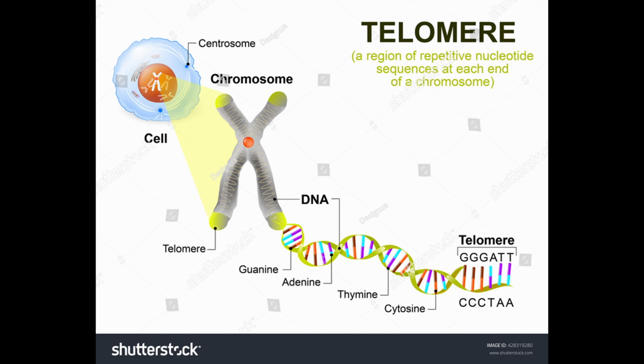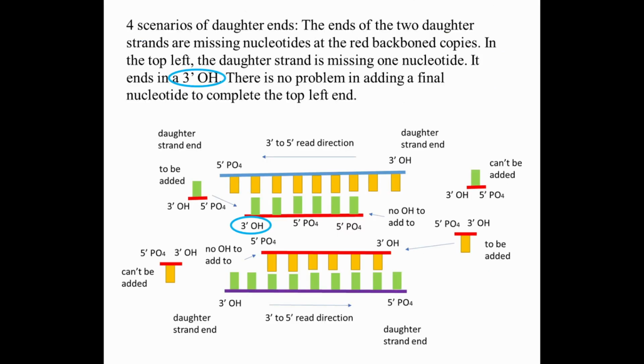Termination also occurs when the helicase enzymes reach the ends of the chromosome. The ends of a chromosome are called telomeres. When a DNA copy or daughter strand ends, there is no problem if the last new nucleotide ends in a 3' OH. There is a problem if the new nucleotide ends in 5' PO4.